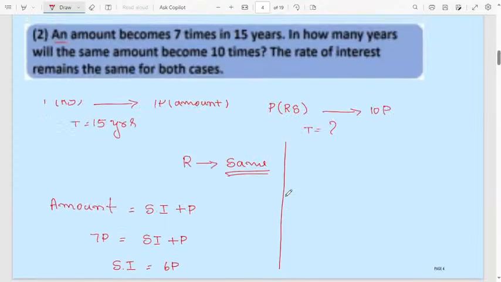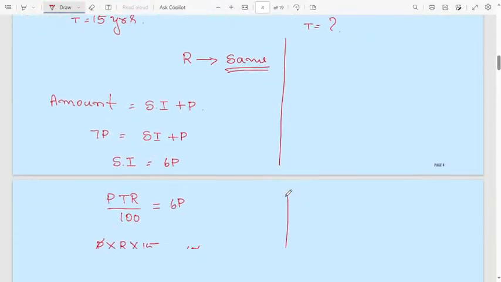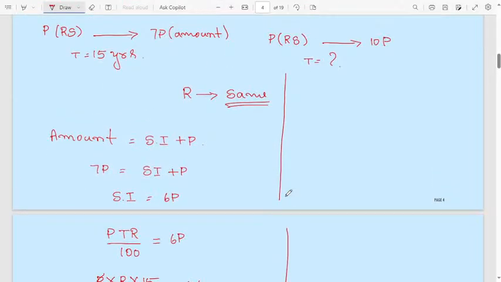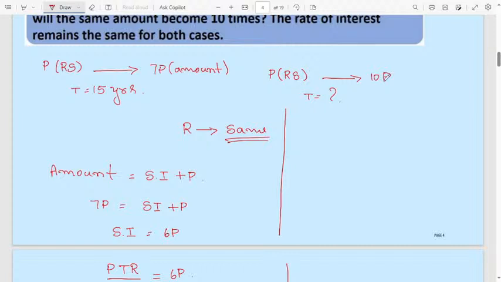Then here in the second case, same principal, it will become 10 times of principal. Then time period is how much? We calculated here, the rate will be 40%. This is same for both the cases. This is case 1, this is case 2.